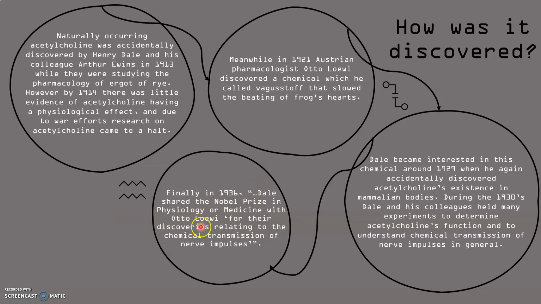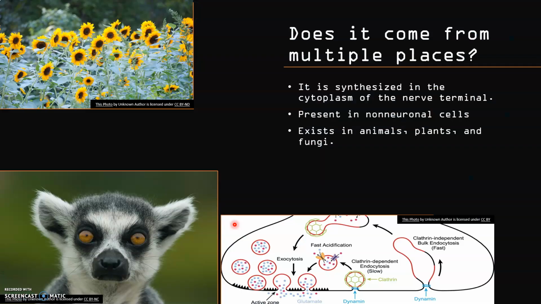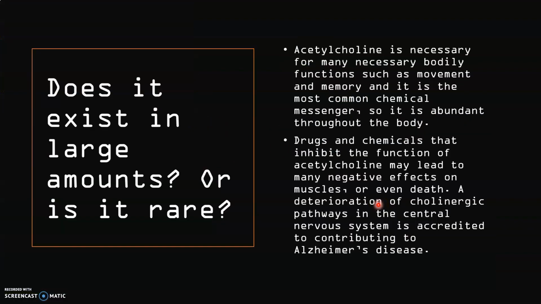their discoveries relating to the chemical transmission of nerve impulses, and it is found in the peripheral and central nervous system in a group of neurotransmitters called cholinergic neurons found in parts of the brain and brain stem, and it's in the somatic nervous system, playing an excitatory role that activates muscle contractions. It does come from multiple places. It is synthesized in the cytoplasm of the nerve terminal and present in non-neural cells, and it exists in plants, animals, and fungi.